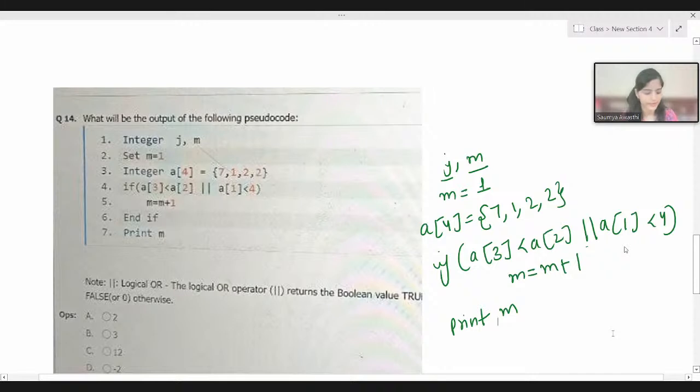I'm waiting for your answer. So first you have to answer. Okay, Pranav, very good. So Pranav has answered. Let's see if anyone else wants to answer.